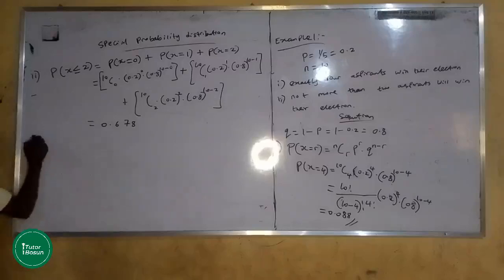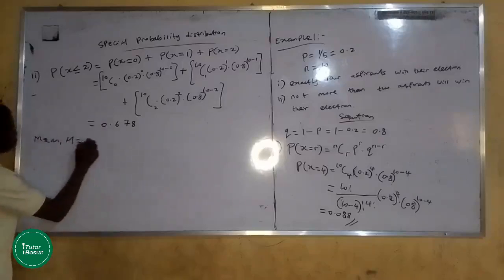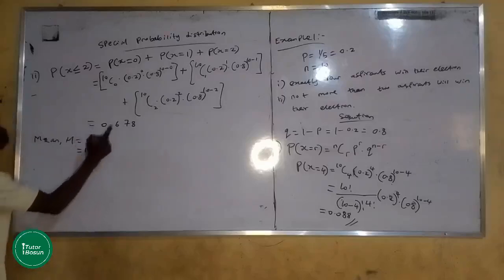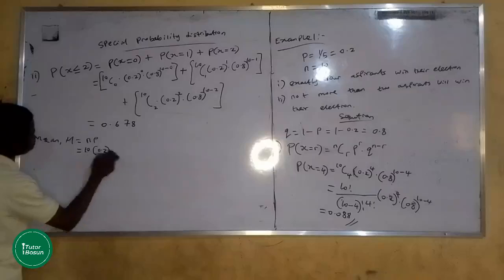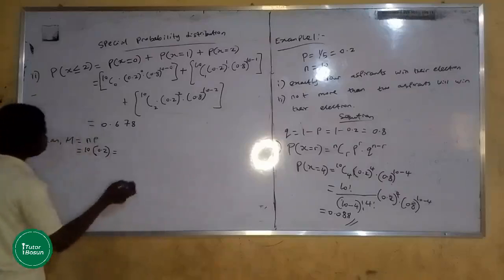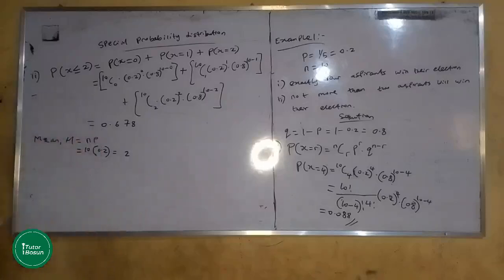So if you want to calculate your mean for this particular distribution, your mean mu, which I have given us the formula, is basically NP. What's your N? Your N is 10. What's your P? Your P is 0.2, which will basically give us 2. So that's definitely our mean.